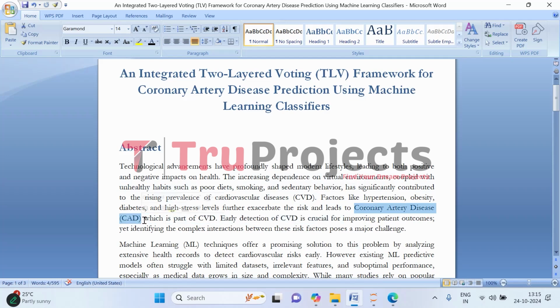This occurs when the arteries supplying blood to the heart get narrowed or blocked due to plaque buildup. This can lead to chest pain or worse, and it can also lead to a heart attack. But coronary artery disease doesn't develop overnight. There are some risk factors. Those risk factors are high blood pressure, that is hypertension, obesity, diabetes, and stress, which build up over time, making things worse.